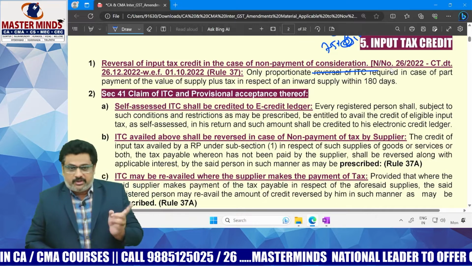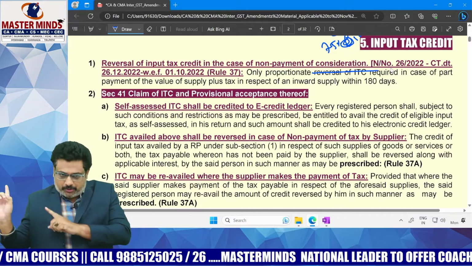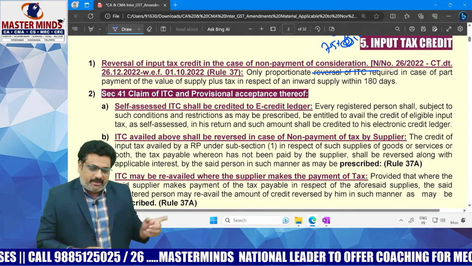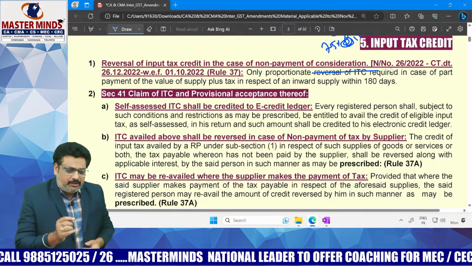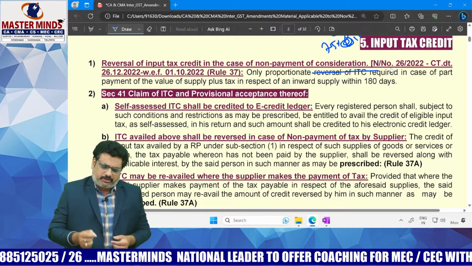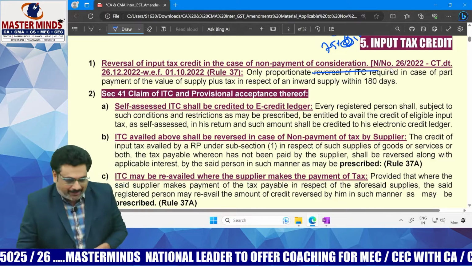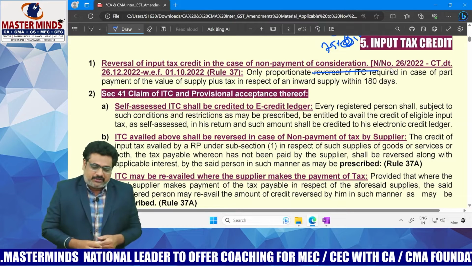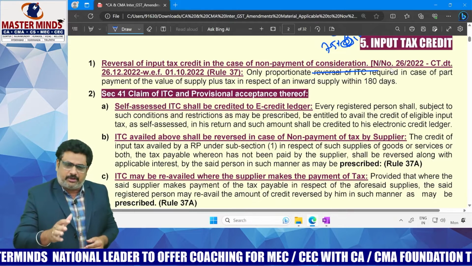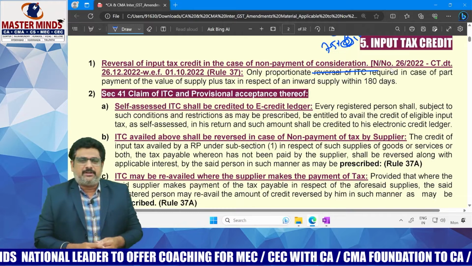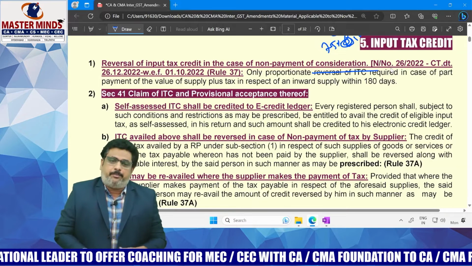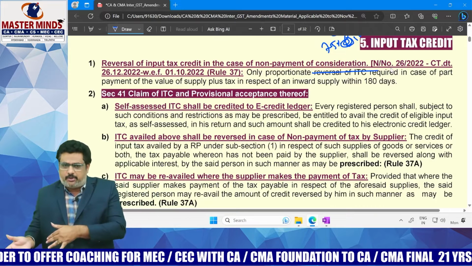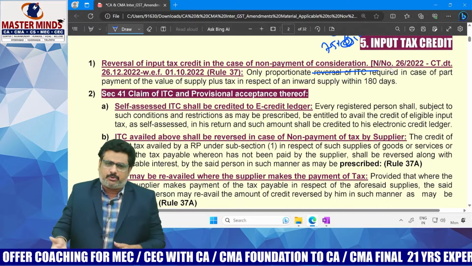What is the amendment that is there in May? I am not talking about this November amendment. The amendment that was there in May 2023 is that even if the part payment of consideration along with taxes has been made within 180 days from the date of invoice, still the entire amount of ITC is needed to be reversed. It is illogical. When you paid part of the amount, only in that particular proportion of the amount that is not paid, ITC is needed to be reversed.